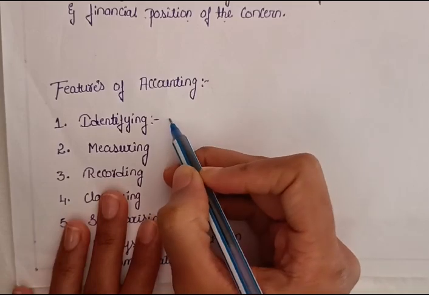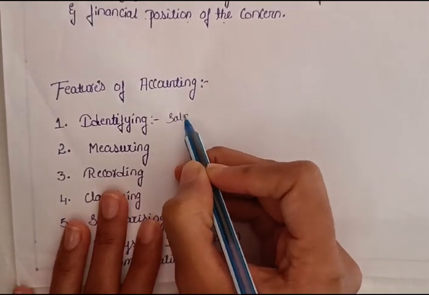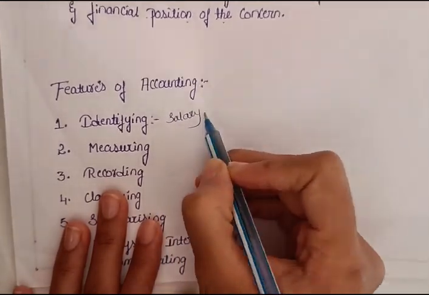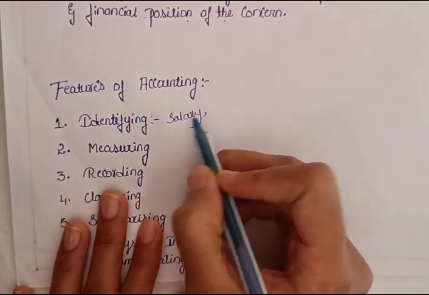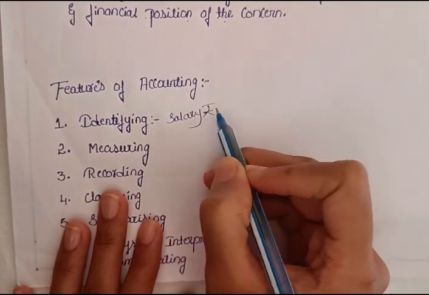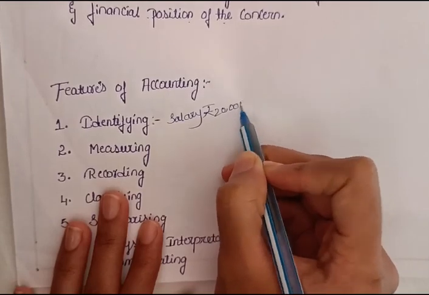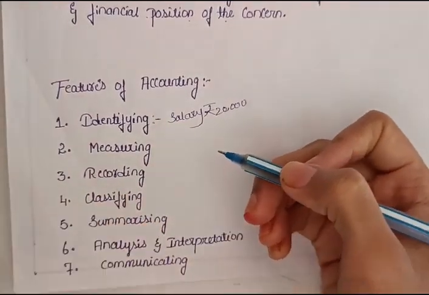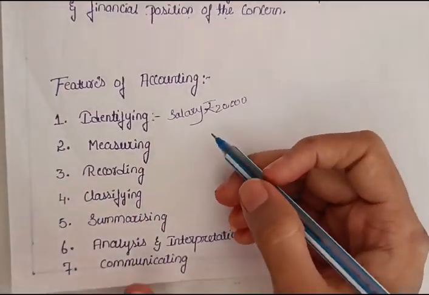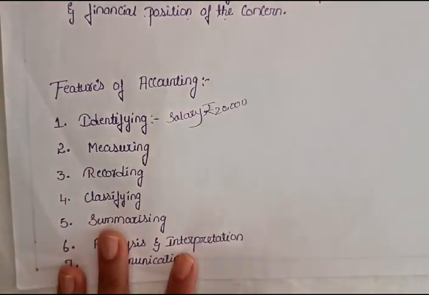For example, if the enterprise has paid salary, we have to identify how much salary has to be given. For example, rupees 20,000 you have to pay, so we have to identify there. Then we have to measure it.